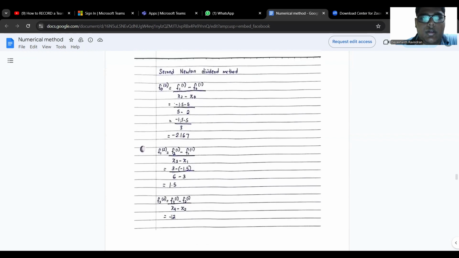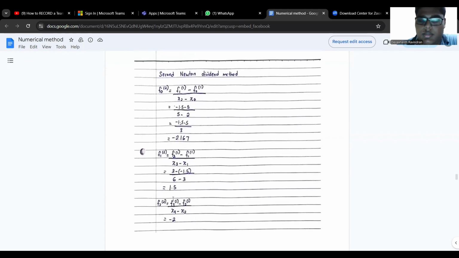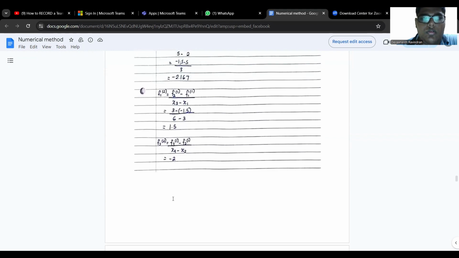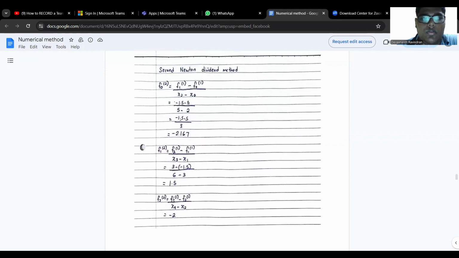For the second Newton divided difference, you just have to find 3, so you get your final answer, but this time it is x2 minus x0, x3 minus x1, and x4 minus x2.